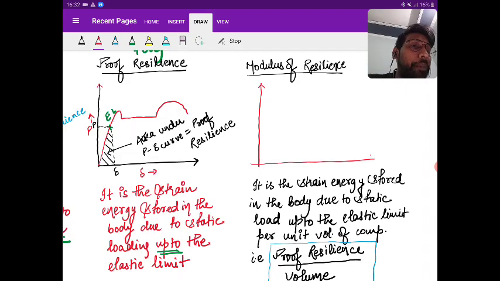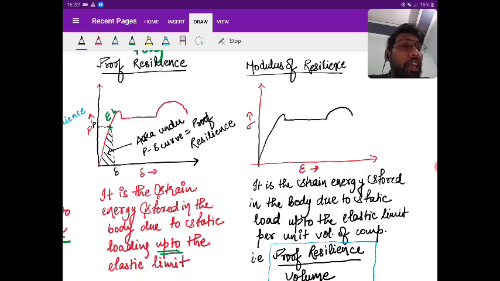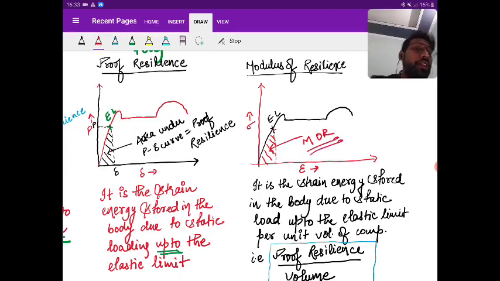Okay, so I draw the diagram. The diagram will not be P delta, it will be sigma epsilon curve for modulus of resilience. Just going to explain why. Okay, so if I draw the sigma epsilon curve, and this is my elastic limit point, this area under the curve will represent the modulus of resilience. I hope it is clear, right?